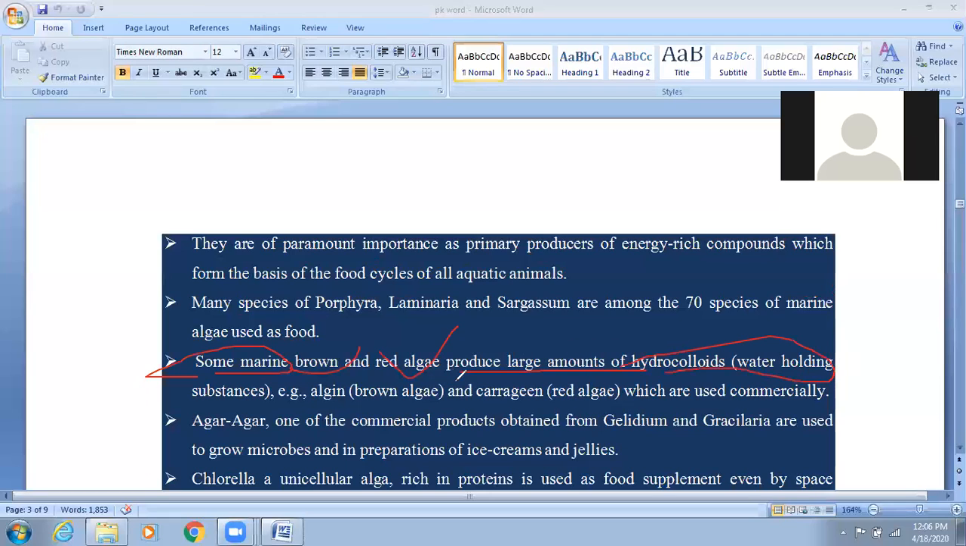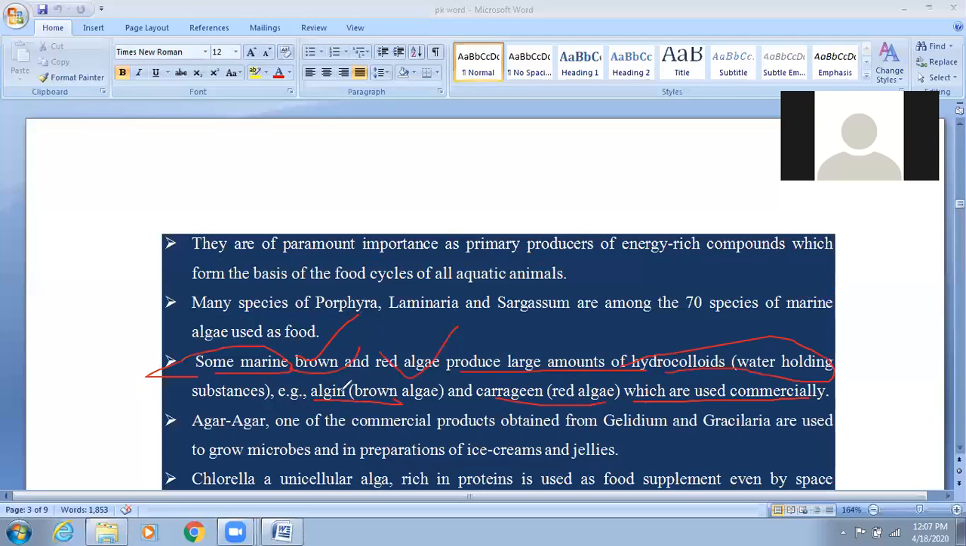These are obtained from these marine algae and are used commercially. If you read this sentence, which are used commercially. Clear? So some marine algae, red algae as well as brown algae: red algae yield carrageen, and brown algae yield algin. So these two components are used commercially in industry.